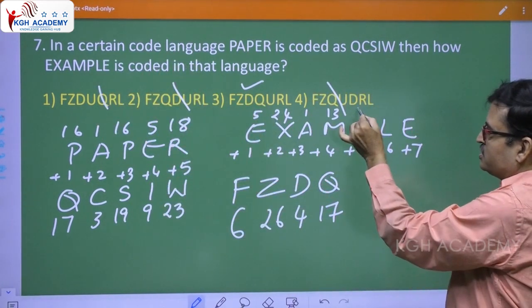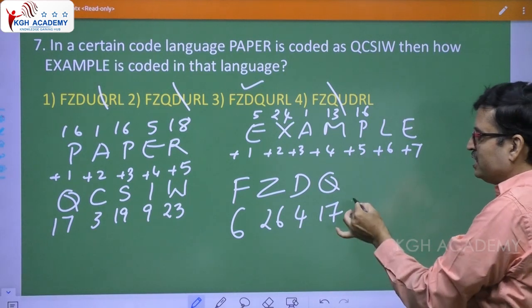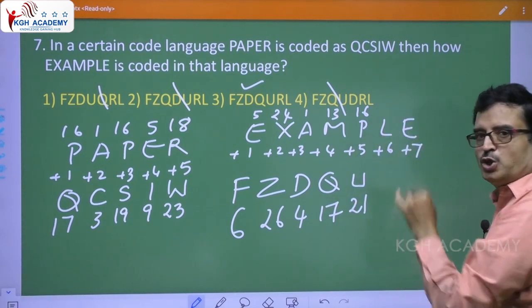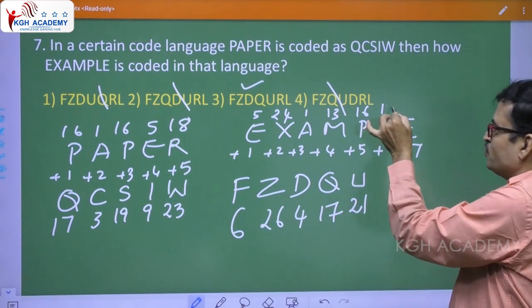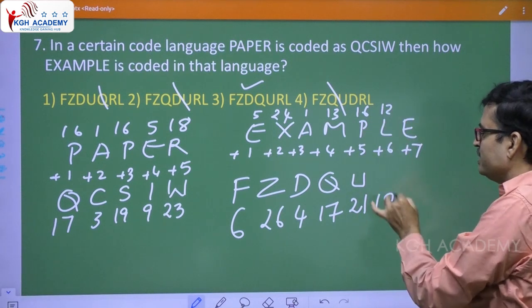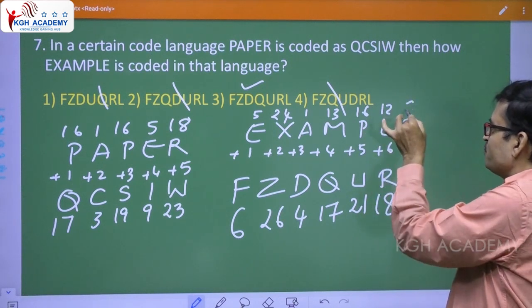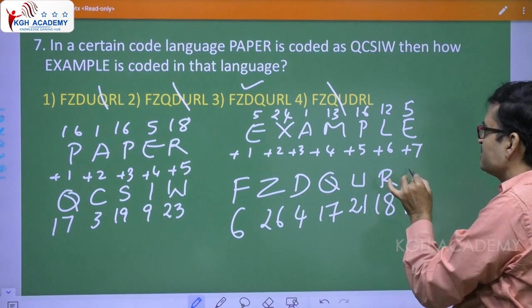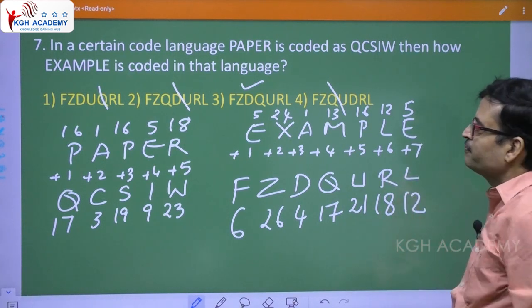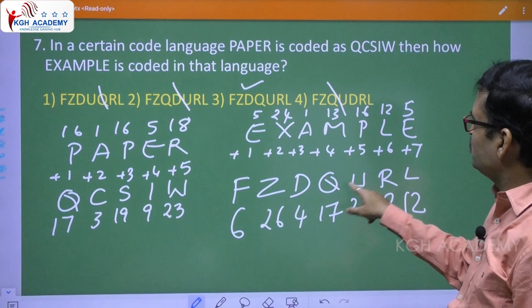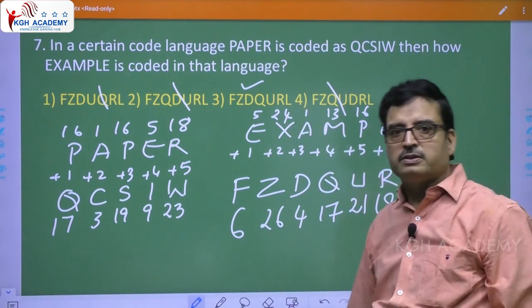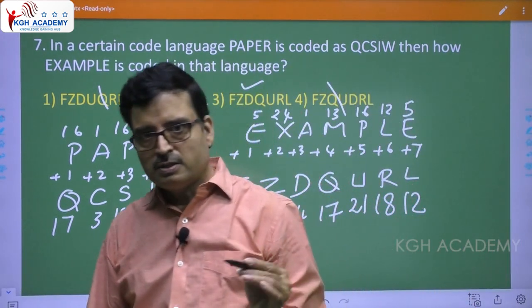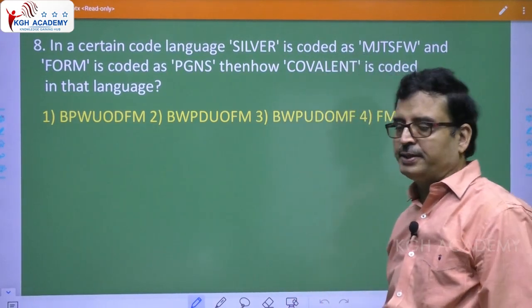Now, this is 16, 16 plus 5, 21, 21 is U. This is 12, 12 plus 6, 18, 18 is R. This is 5, 5 plus 7, 12, 12 is L. F, Z, D, Q, U, R, L. So, answer is third option. Answer is third option.